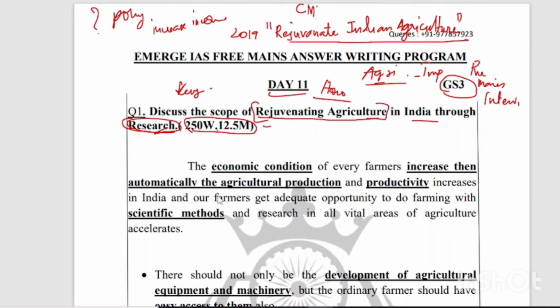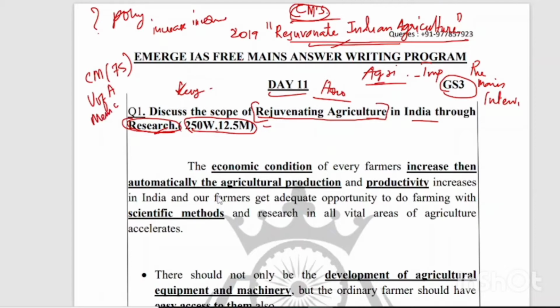So the government has already taken a step forward to rejuvenate Indian agriculture through a committee exclusively concentrated on it, and this committee consists of chief ministers of 7 states, the Union Minister for Agriculture and Farmers Welfare, and members of Niti Aayog.